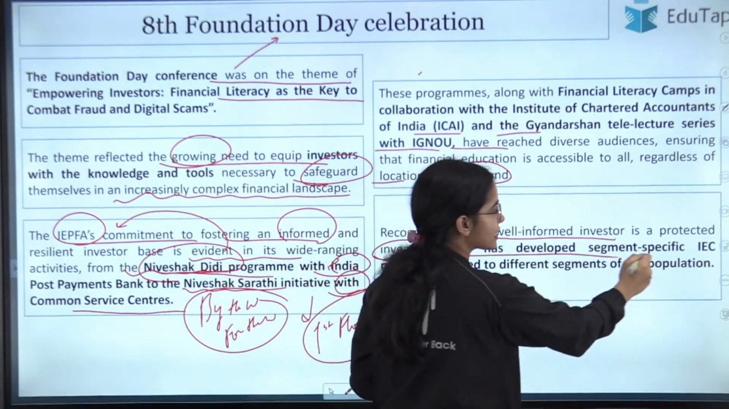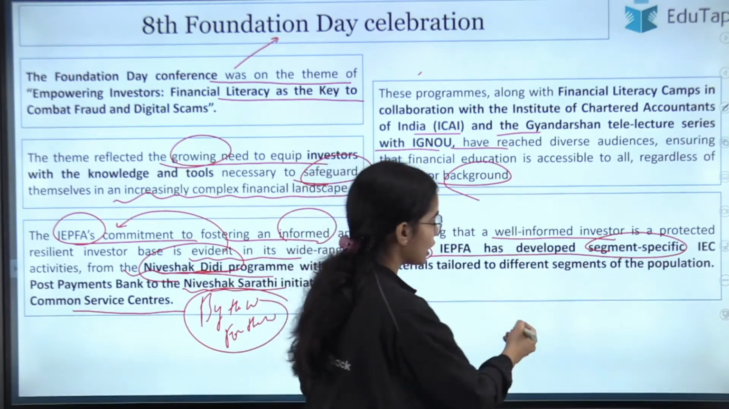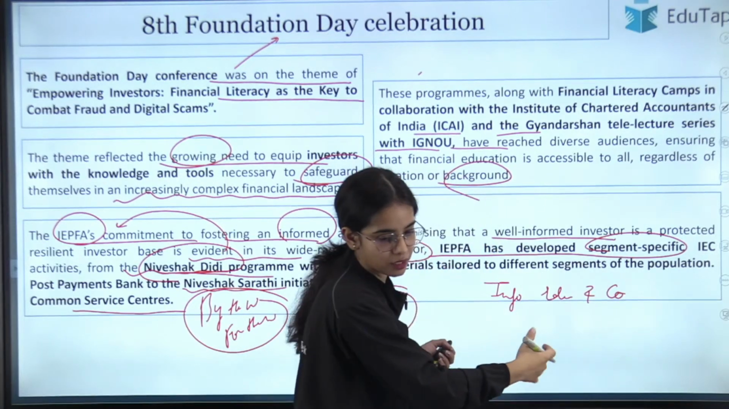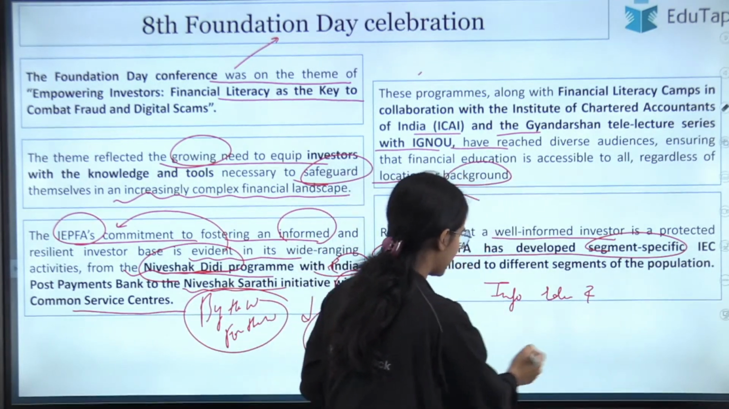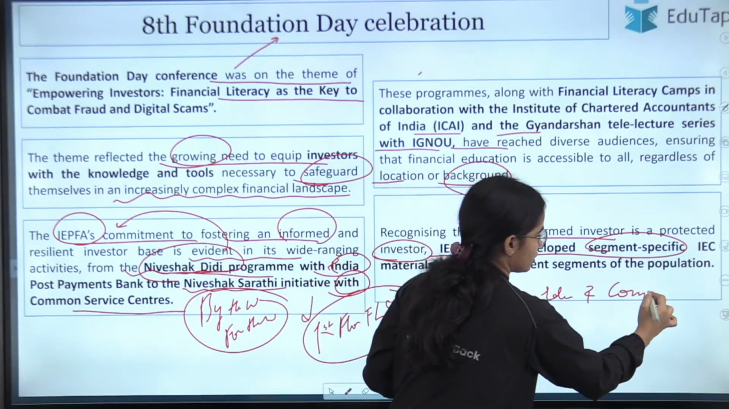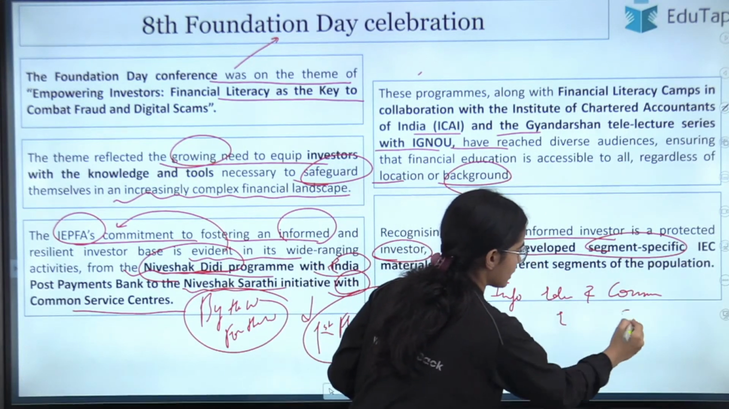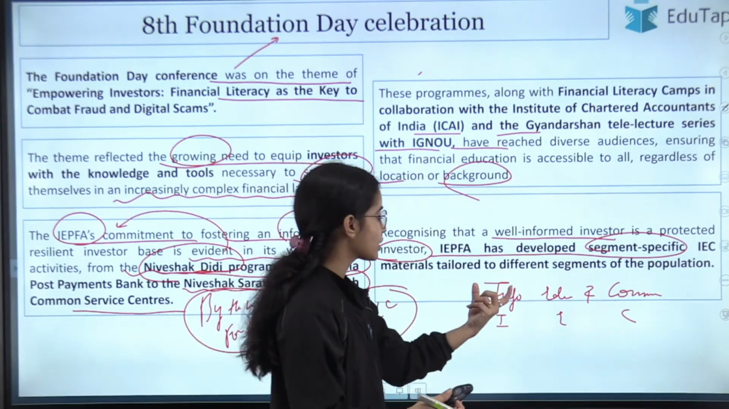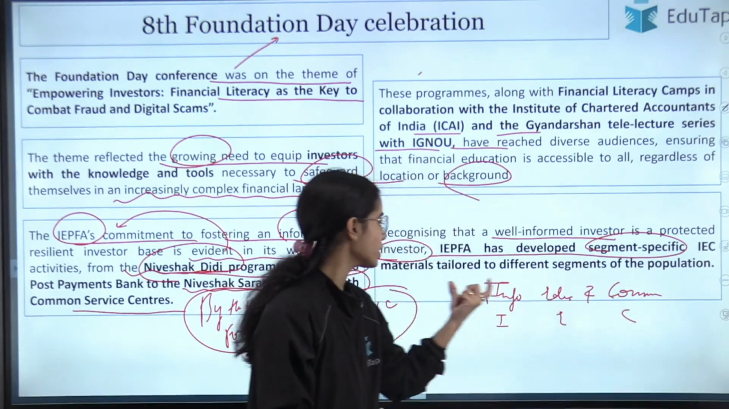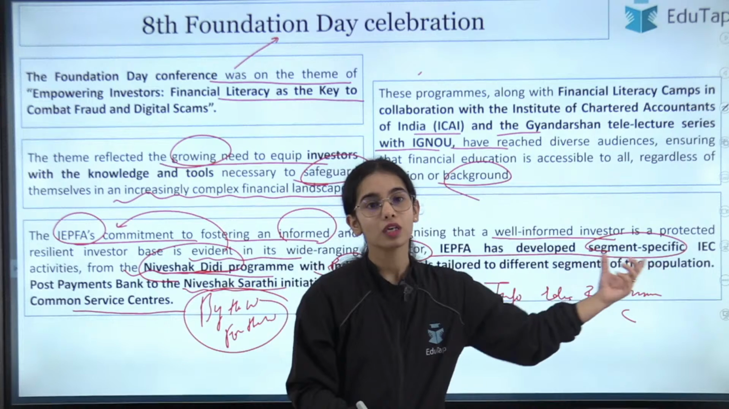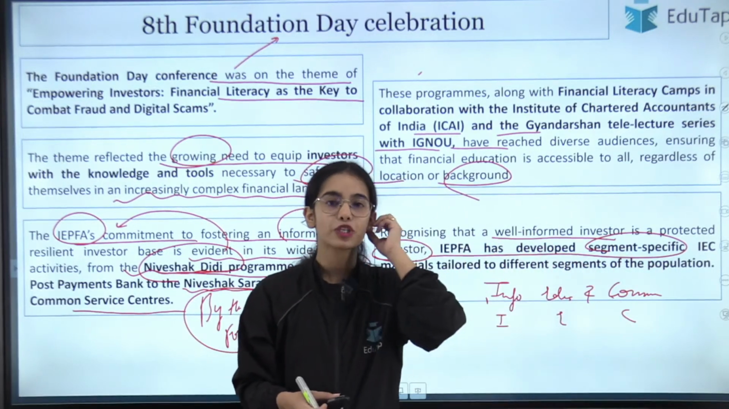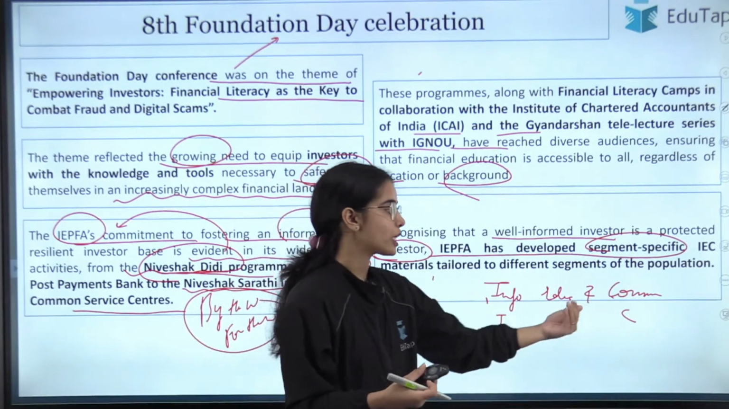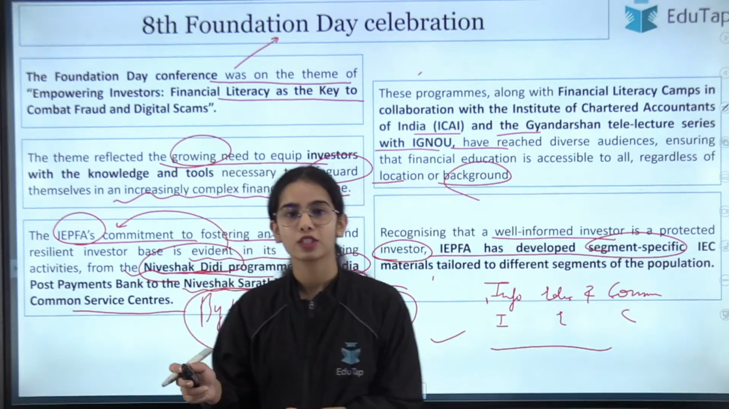IEPFA has developed segment-specific IEC. IEC is information, education and communication. So segment-specific IEC materials have been developed, that is your information, education and communication materials tailored to different sectors of the population. For the different segments of the population, as per their understanding, different materials have been prepared for information, education and communication. Remember the full form. Okay, so this is the idea.